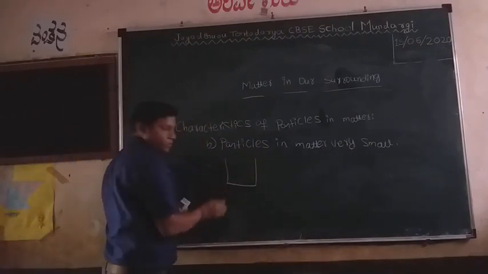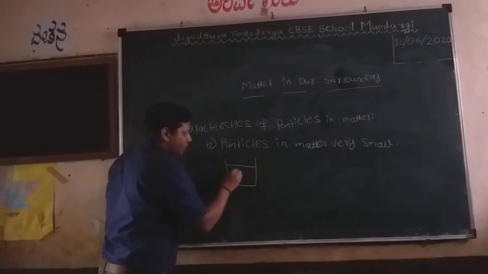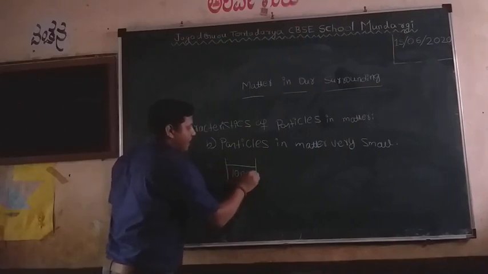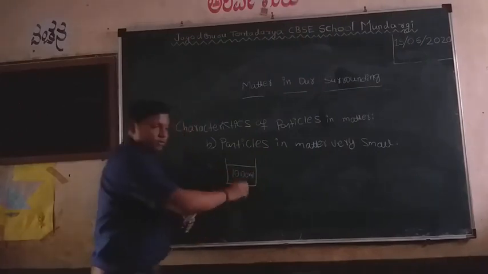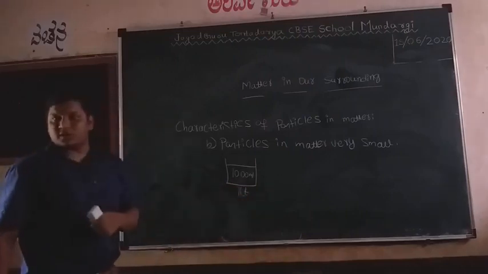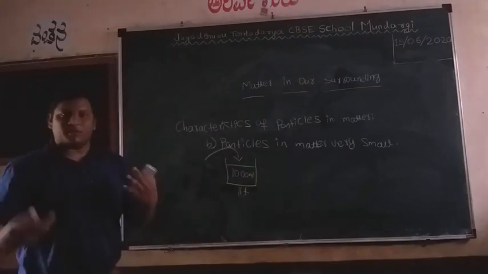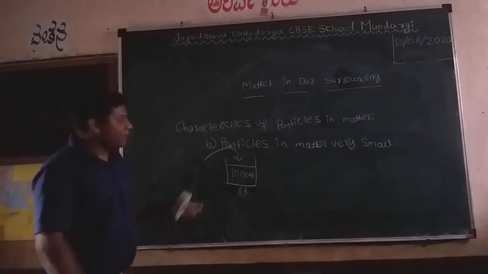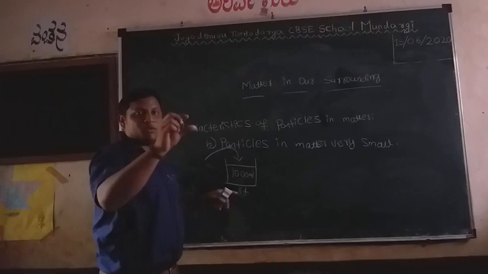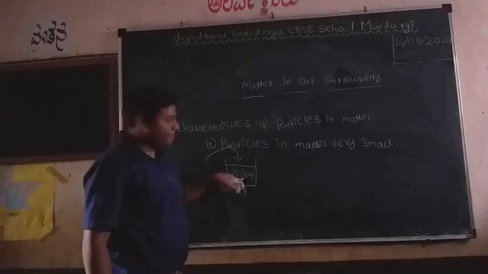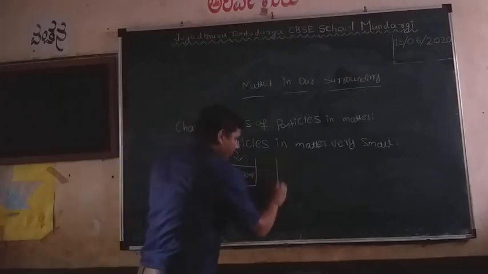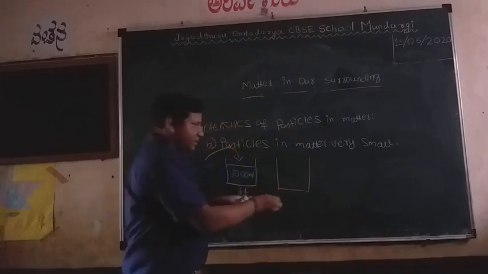You have 1000 ml of water, which means 1 liter of water. To this 1 liter of water, add some color. Then take one glass of water from this. Just before that, take 4 beakers.